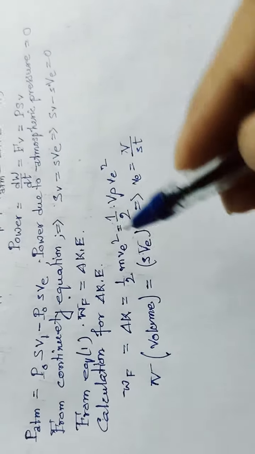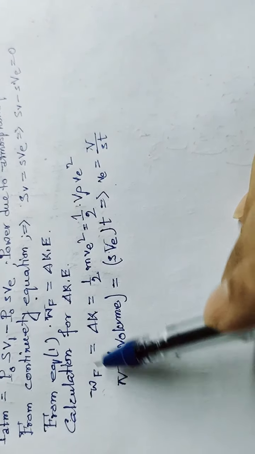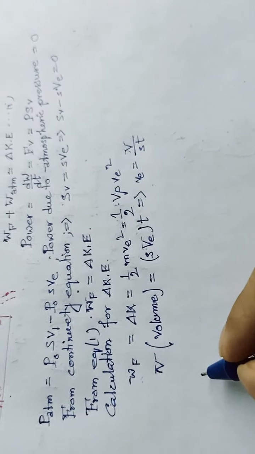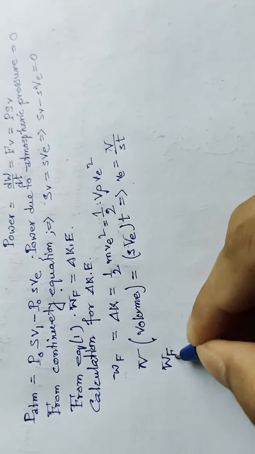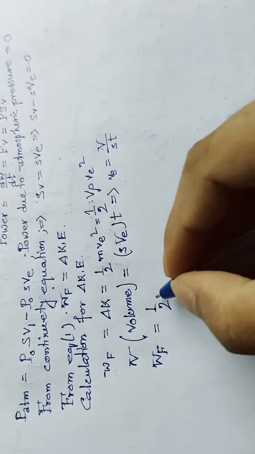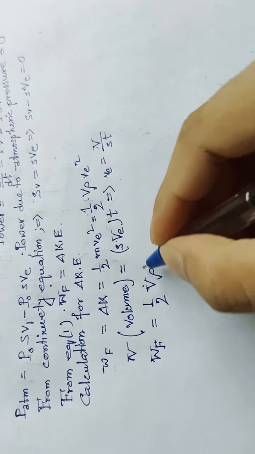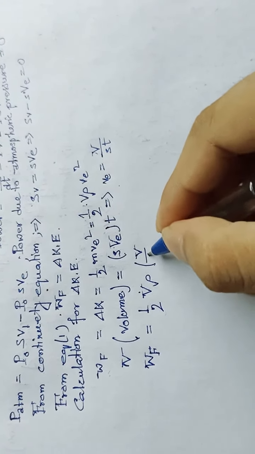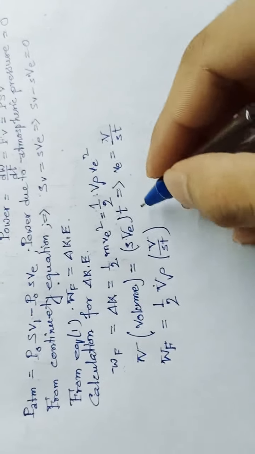Now we will use the value of VE in our equation of W_F. If we substitute this value, the work done by force will be equal to half V into rho into (V divided by sT) squared.